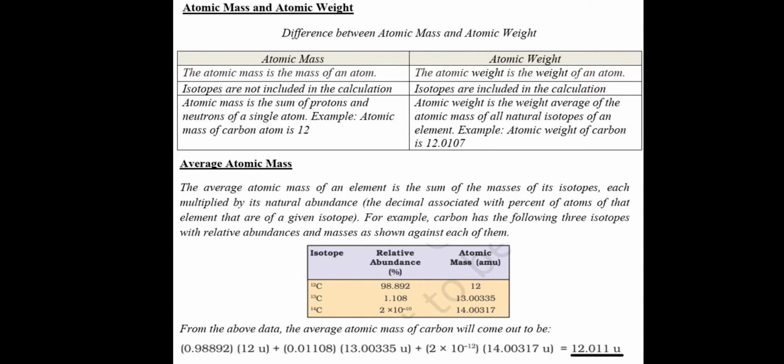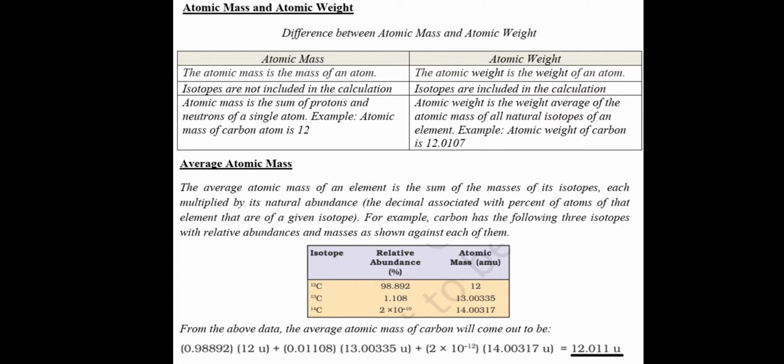Now come to the difference between atomic mass and atomic weight. Atomic mass is the mass of an atom, but the atomic weight is the weight of an atom. So when we're talking about mass, we say atomic mass, but when we are considering weight, we say atomic weight. Isotopes are not included in the calculation of atomic mass, but in the case of atomic weight, isotopes are included in the calculation.